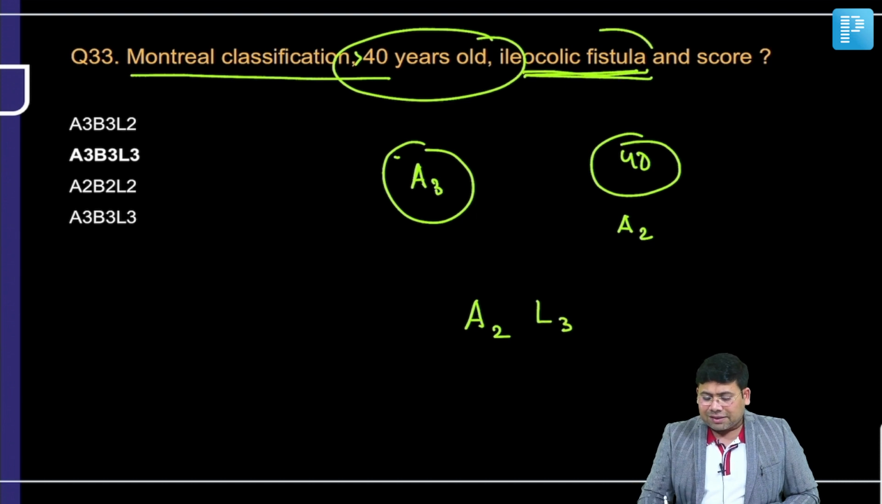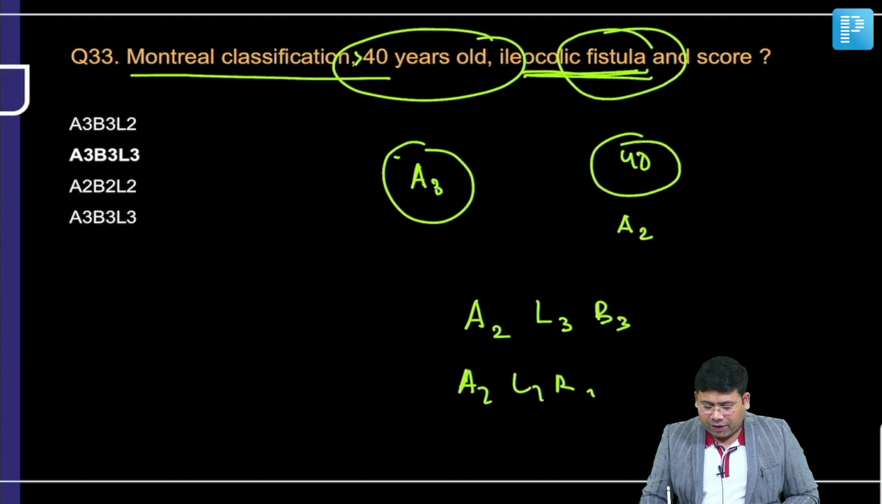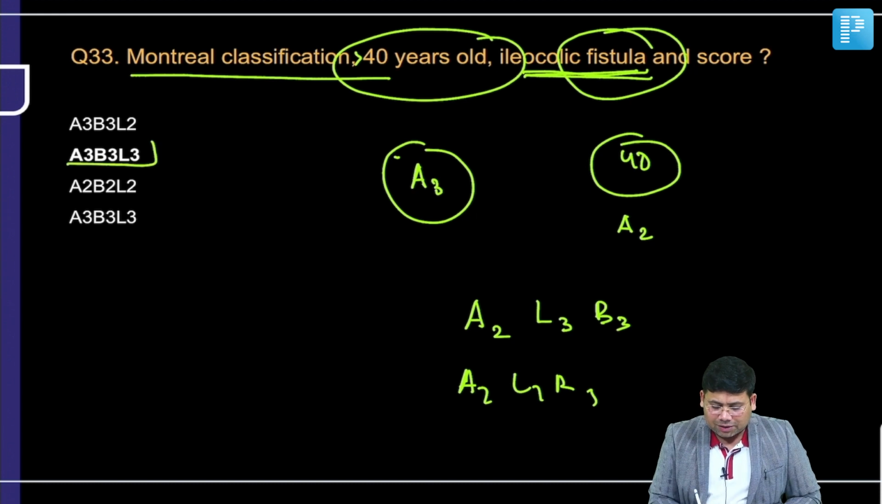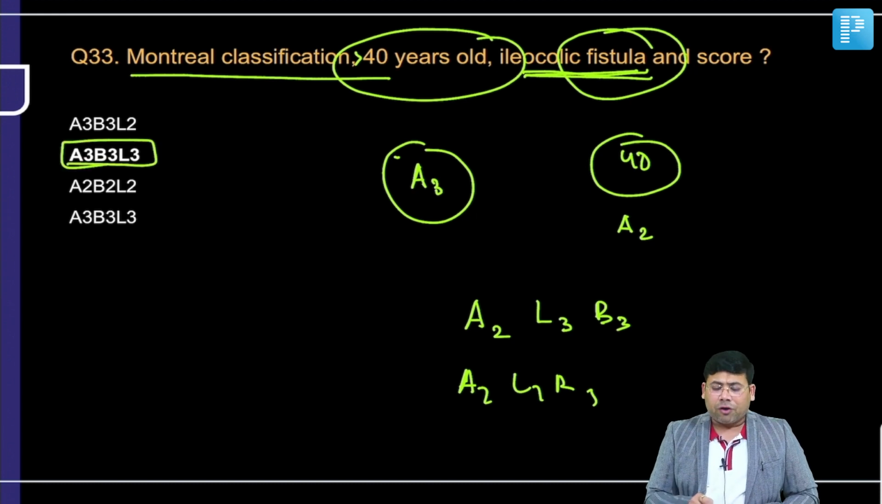Then, since it's a fistula, it is penetrating, that is why it should be B3. So either A3, L3, B3 or A2, L3, B3. So the answer most probable is this. If this is the recall, if this question is strictly 40, then it should be A2, L3, B3.